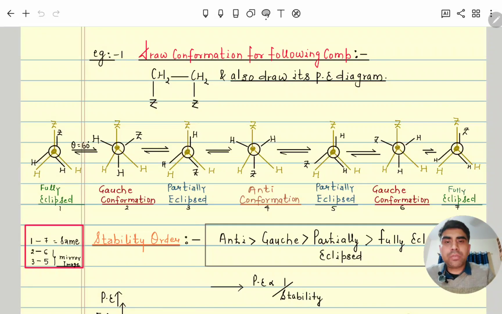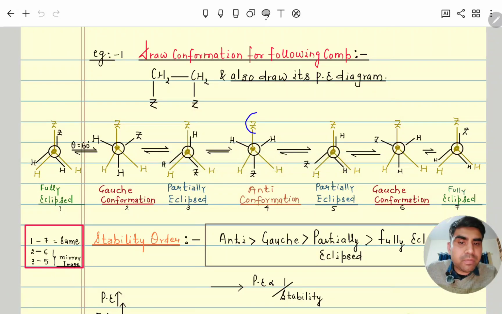From here we can see that ZZ repulsion is greater because both bulky groups are together. So the fully eclipsed conformer is highly unstable, and the partially eclipsed is somewhat stable relatively. Gauche is relatively more stable. The maximum stable is which one? Anti.